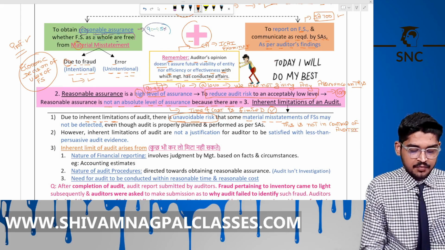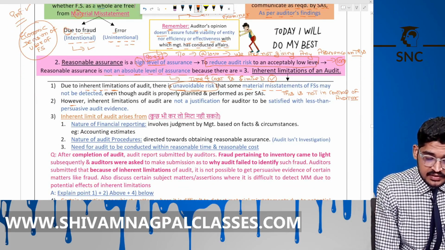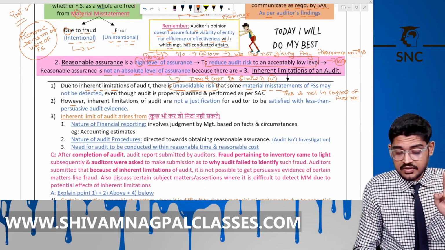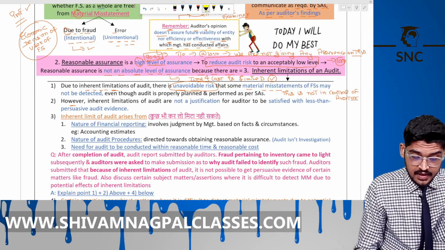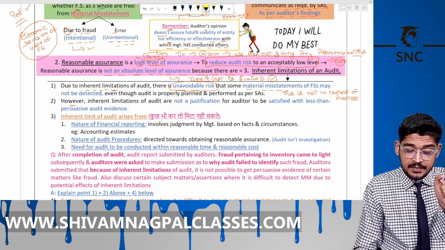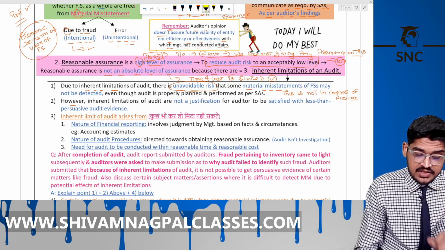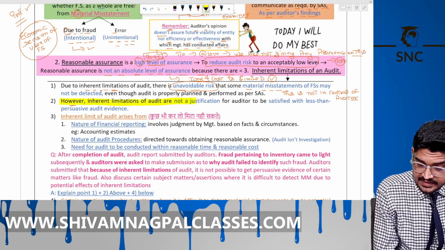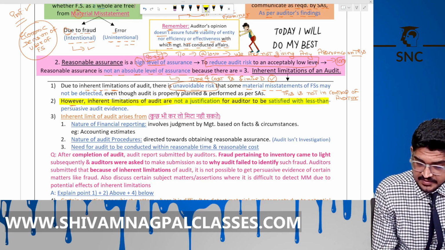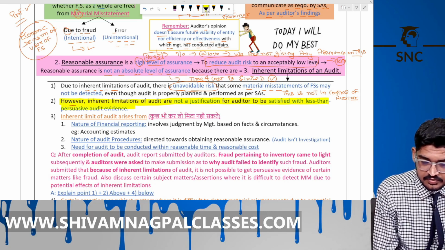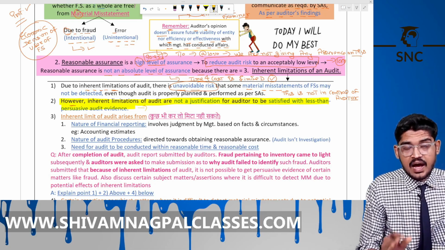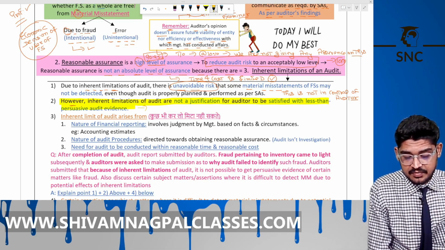This is clear. Now, however, the inherent limitations of the audit are not a justification. This line is very, very important. However, the inherent limitations of the audit are not a justification for the auditor to be satisfied with less than persuasive audit evidence. So an auditor cannot hide himself behind this.